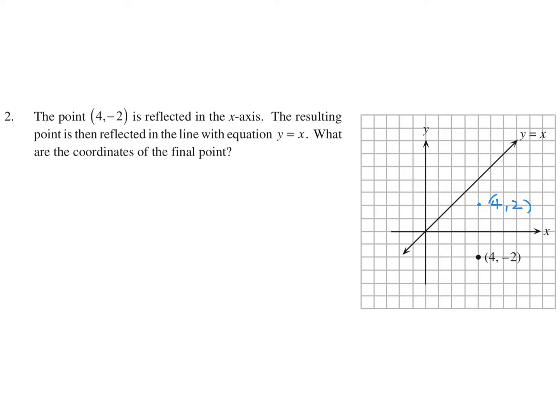(4, 2). And then it says that it's now reflected in the line with the equation y equals x. When that happens, the x and y coordinates just reverse. So if you had a coordinate, it would just go from (x, y) to (y, x) if you reflect it in the line y equals x. So this now becomes (2, 4). So (2, 4) is where? Right here. And that's it. That's all they wanted. So (2, 4) is the answer.